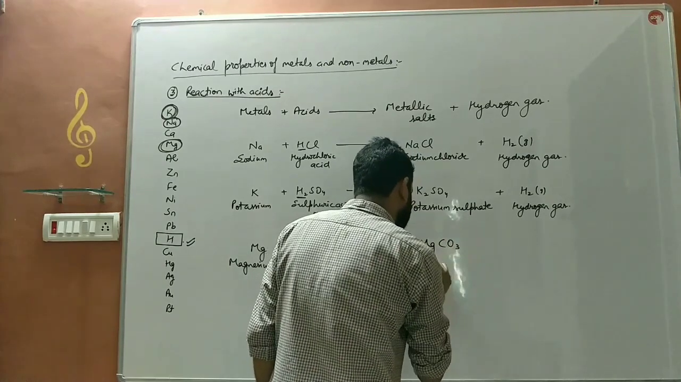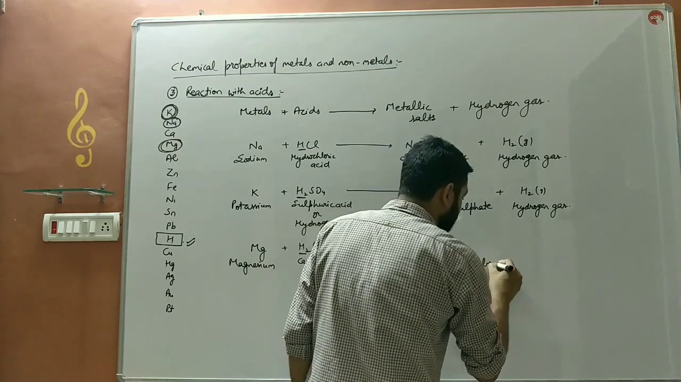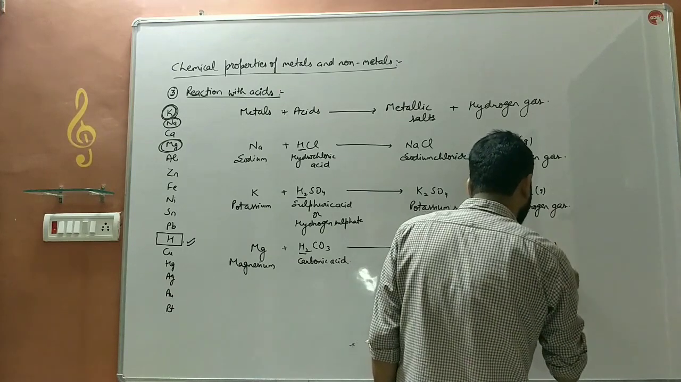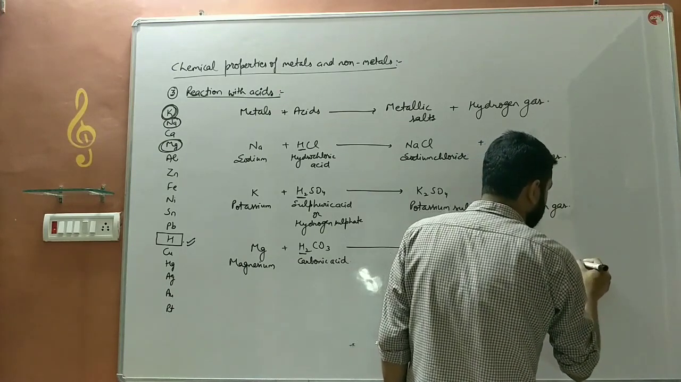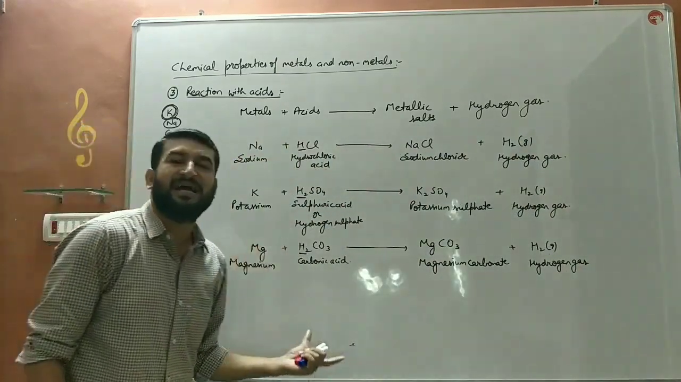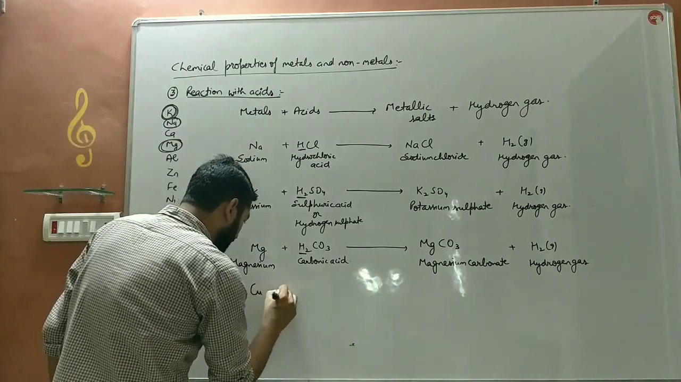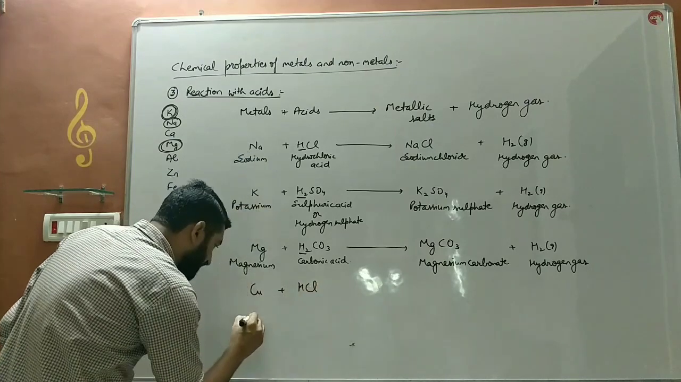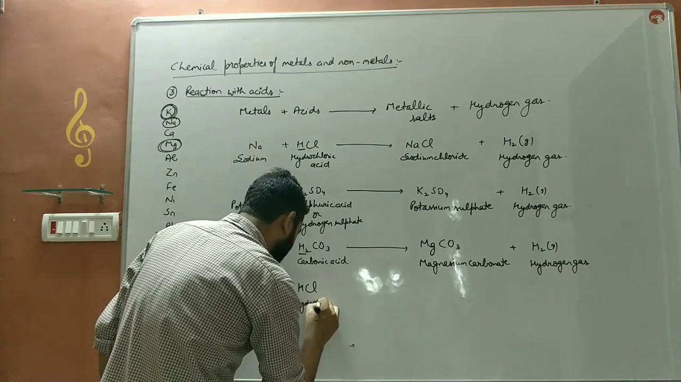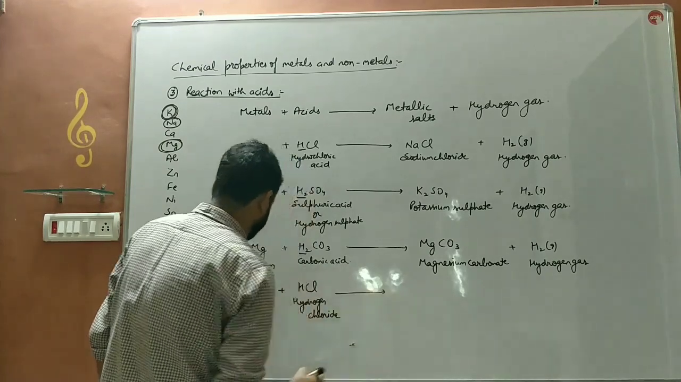It will form magnesium carbonate along with the release of hydrogen gas. These are the reactions of metals with acids. But suppose we take copper reacting with hydrogen chloride, which is also known as hydrochloric acid.